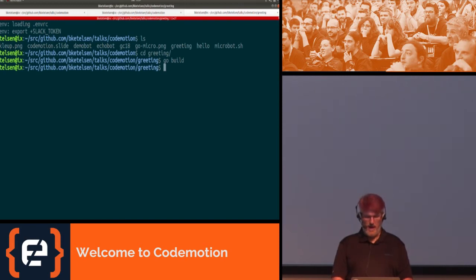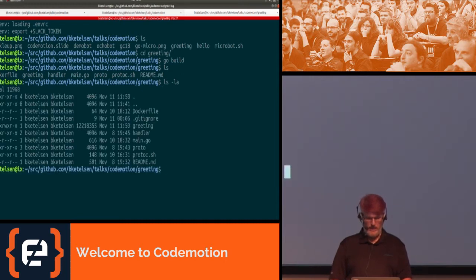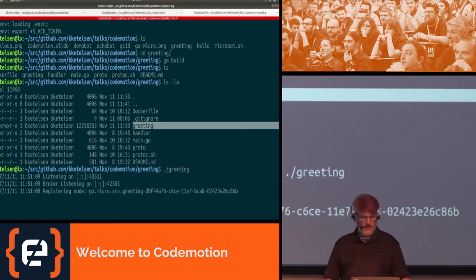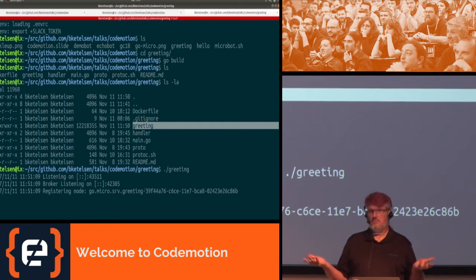All right, so we've got our greeting binary here. In order to run it, we just type greeting. And you can see 3 log outputs. The first is the port that it's listening on, which we don't care about because Micro does the service discovery for us. The second is the fact that the broker is listening on its own port. And then the third is the fact that our node got registered: go.micro.srv.greeting.